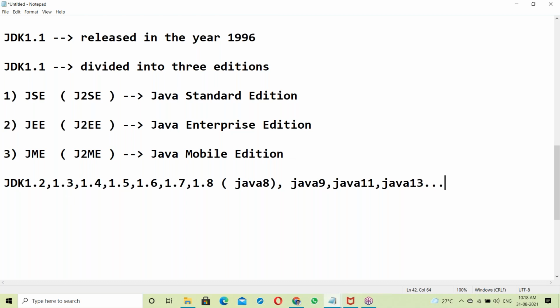So JDK 1.2, 1.3, 1.4, like this, all the different versions. Up to the 13th version we'll discuss.